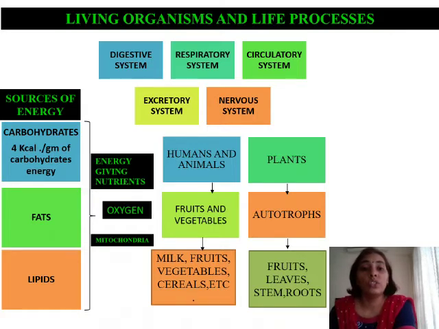So without oxygen, energy production cannot take place, and when we inhale, the oxygen is taken up and it reaches the various parts of the body or the cells, and inside the cells, the oxidation of carbohydrates is brought about, generating energy. Chiefly, we derive all our energy from carbohydrates, that is glucose. So this is the chief source of energy in our body.